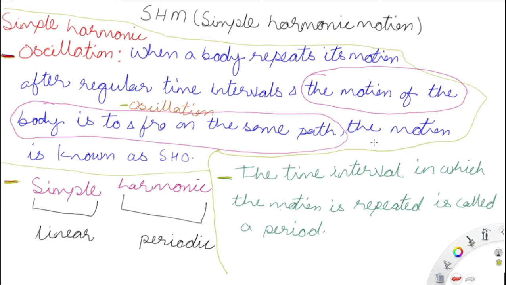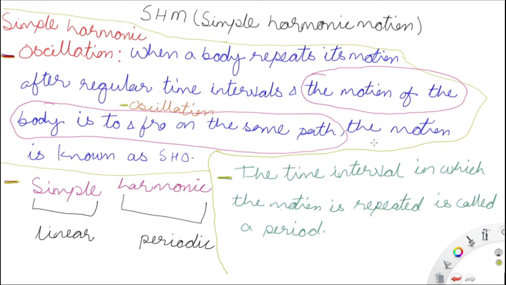The path is not changing, and the motion is just getting reversed. Whatever the motion was going forward is happening the same in the backwards. This type of motion is known as oscillation.